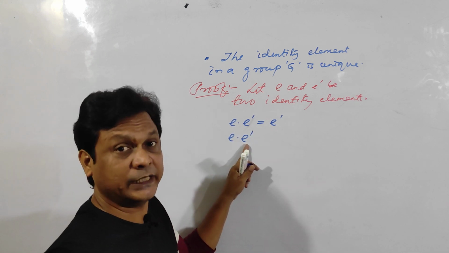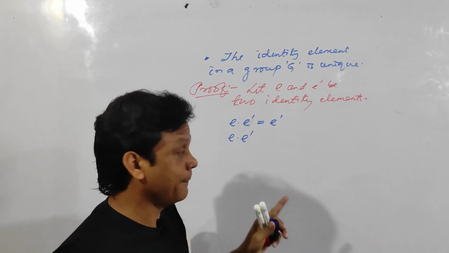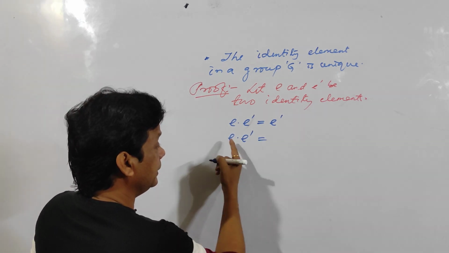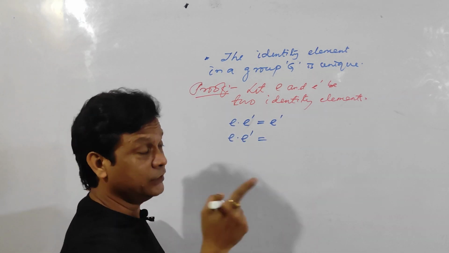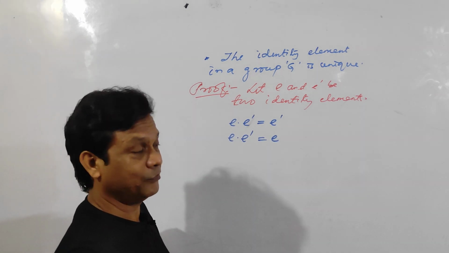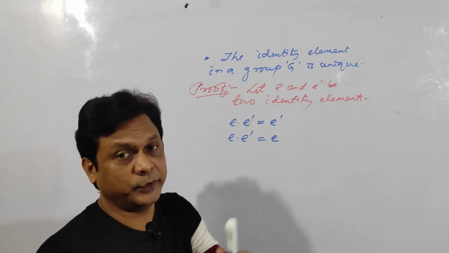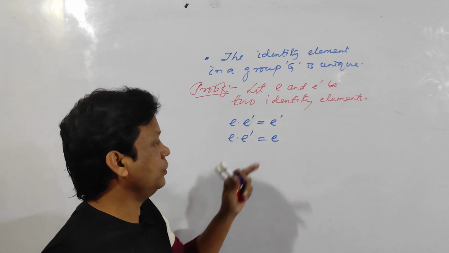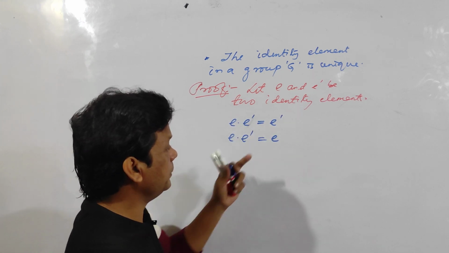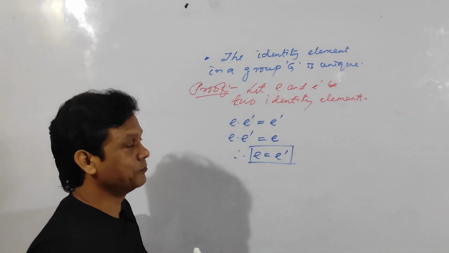Now E dash is the identity, E is the element. I have told you E and E dash are elements of G. Clear? So if E dash is the identity and E is an element of G, then A dot E is equal to E. So similarly E dot E dash is equal to E, because E dash is the identity. When it is multiplied to any other A, it will become A. So E dash into E is equal to E. So left hand sides are same. Clear? So right hand sides must be equal. Therefore E is equal to E dash. Hence our proof is done.